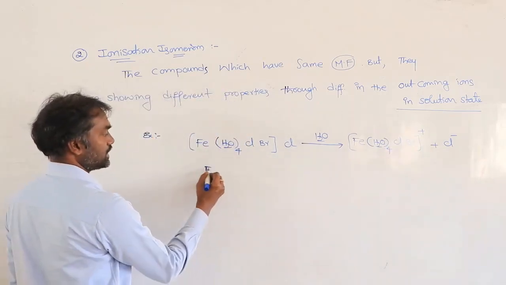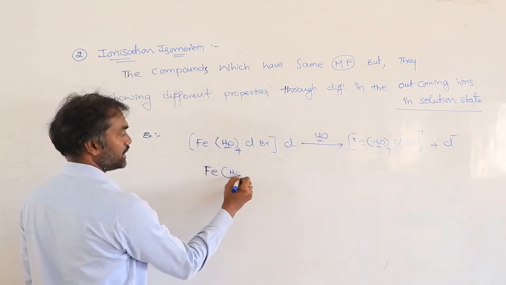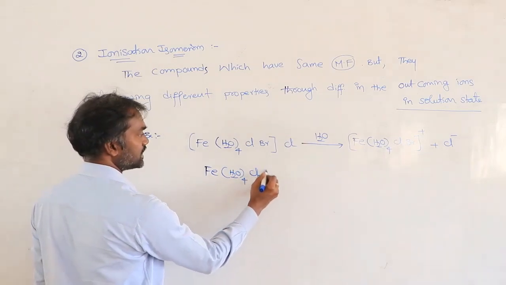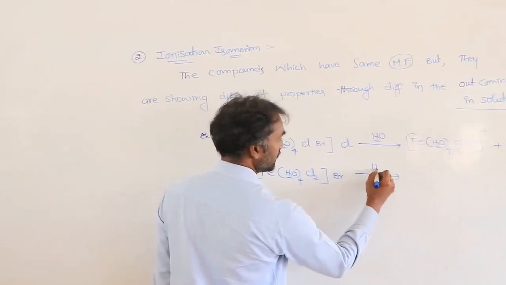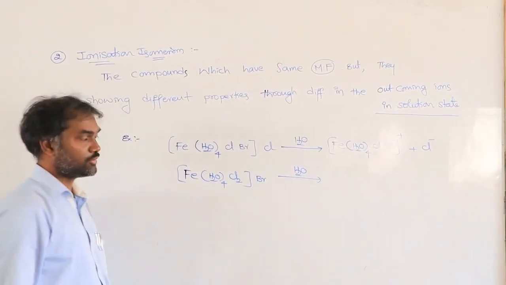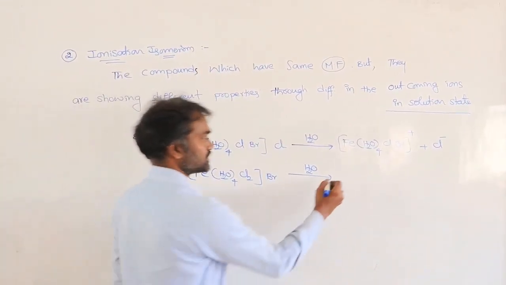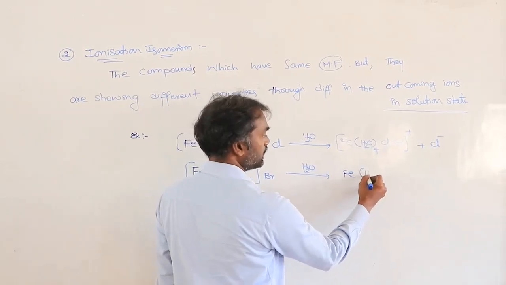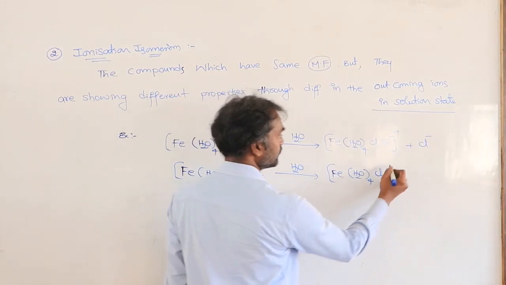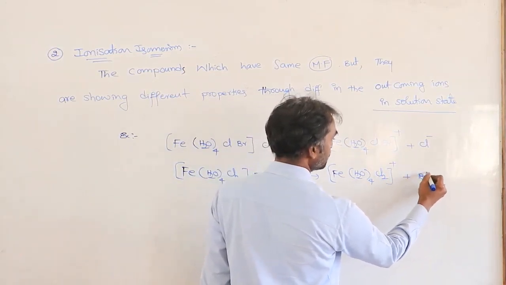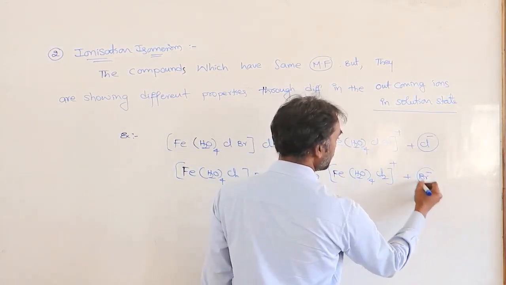Suppose another one you take, [Fe(H2O)4Cl2]Br. Now bromine is outside. In the water you take, then what happens? Bromine is coming outside. So [Fe(H2O)4Cl2]+ plus Br-. So the outcoming ion differs.